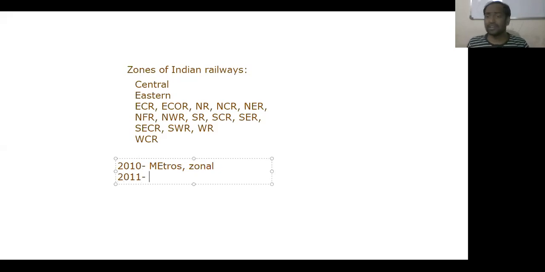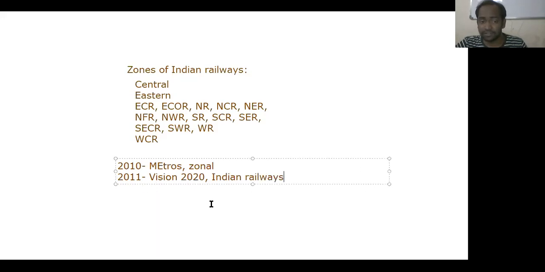And in the year 2011, Indian Railways released a document called Vision 2020. It means up to the year 2020, what are the goals? Indian Railways set up a few goals, and the deadline to achieve those goals was 2020. It was set by the Indian government. So the document is called Vision 2020 by Indian Railways. It includes various goals and various ways set up by Indian Railways. Understand or no?